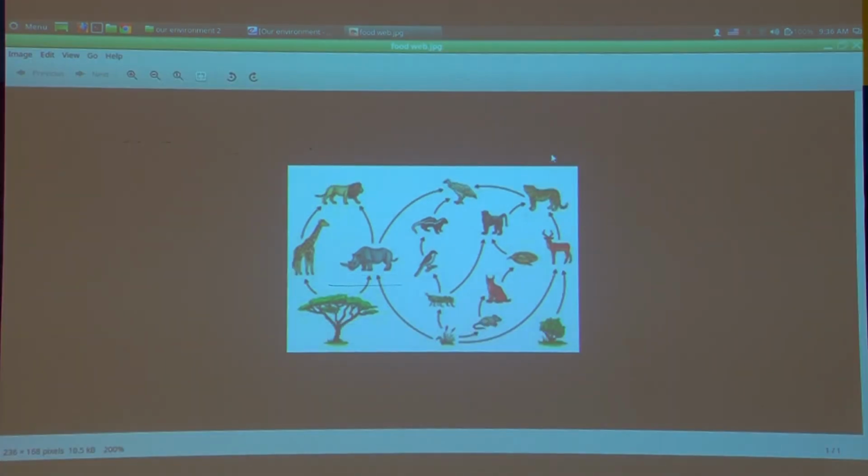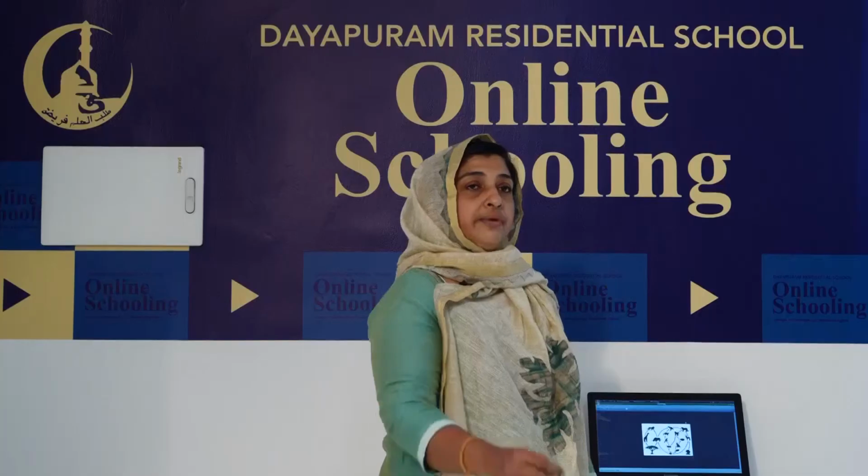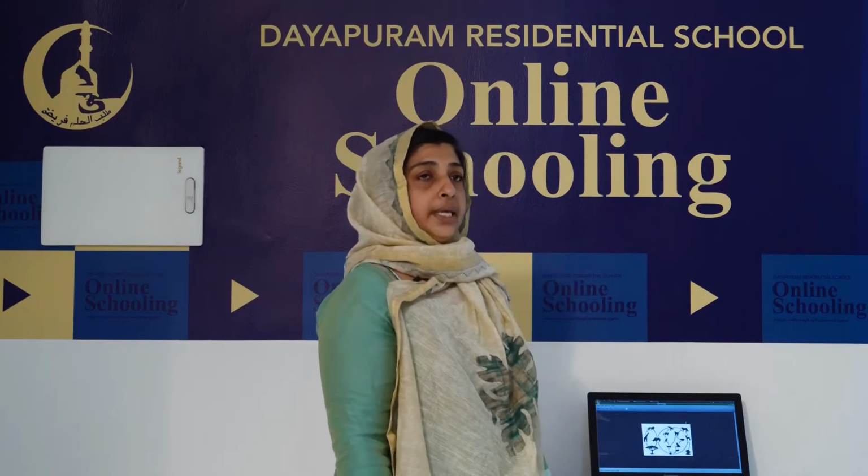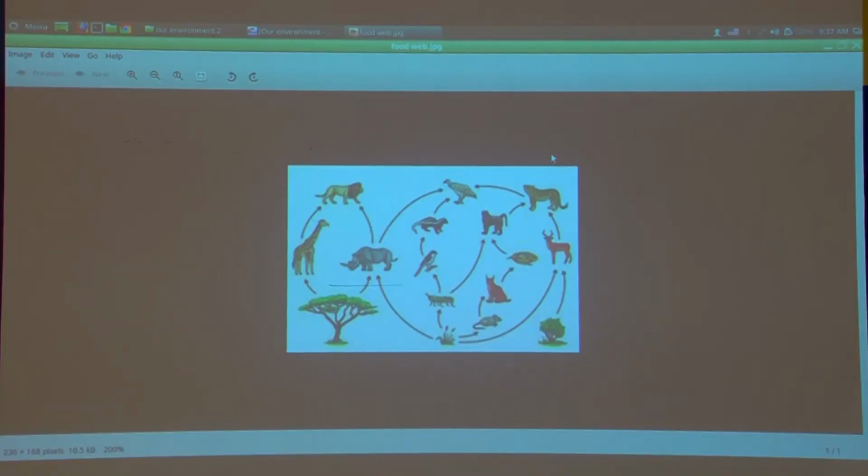Here you can see the example of food web. Grass is being consumed by grasshopper and the same grass is eaten by rat. So interlinking of food chain is there. So several food chains are known as food web. Is it clear? Hope it is clear. So today we have just wound up these all topics. Just I'll show you a video also based on food chain and food web.